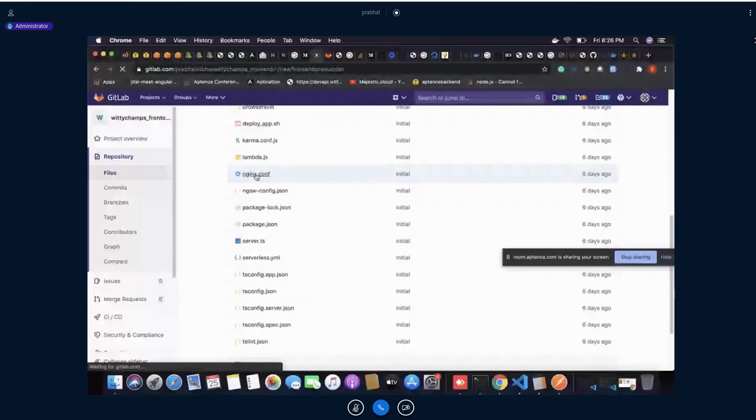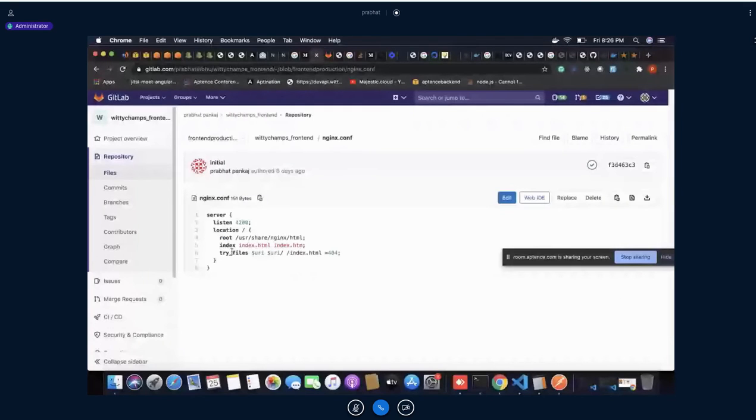Yeah, see here, this is the Nginx. What we are doing here, we are simply following the same. Listen is equal to 4200, and we are using so.